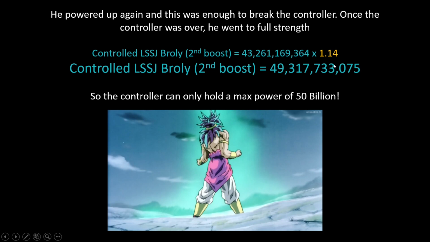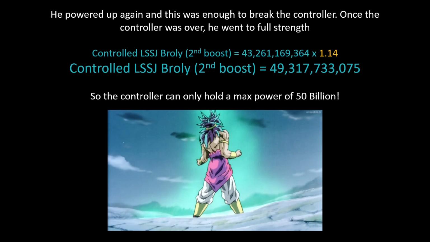So this is really interesting. This could mean that the controller could only hold a max power of 50 billion before it broke. It gives a very nice number for the controller. Basically, the scientists made a device that can only store up to 50 billion of someone's power. You go beyond that, it'll break. And now that the controller is broken, legendary Super Saiyan Broly can use his power to the max.